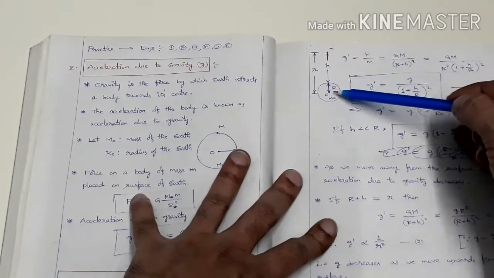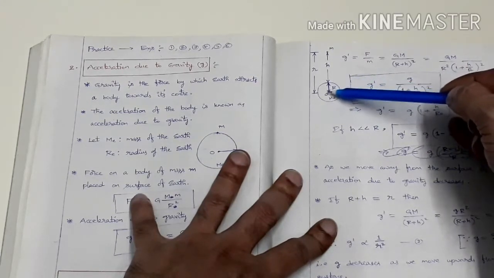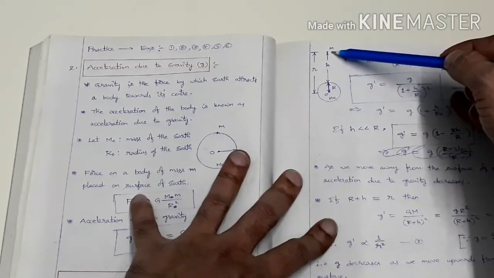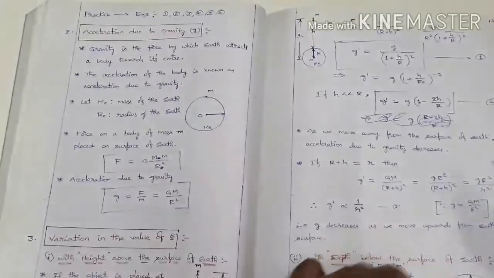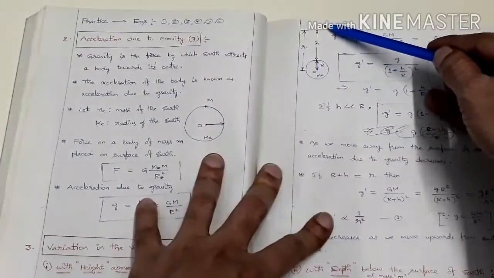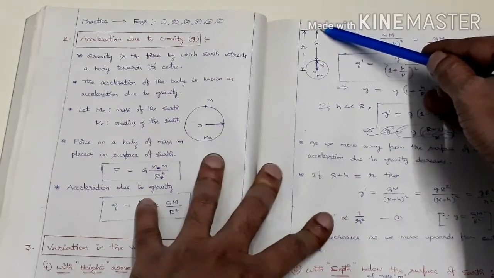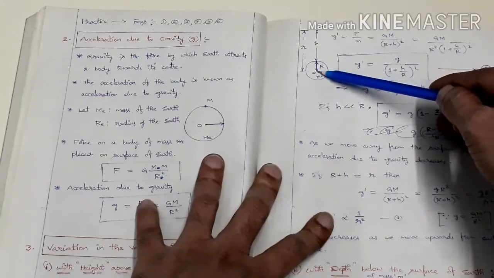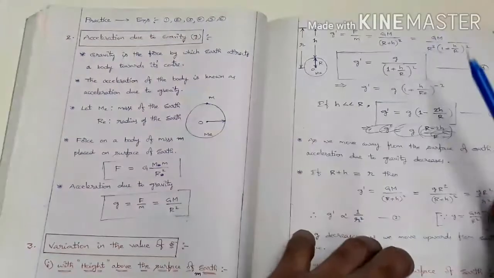Okay, linearly proportional to distance. This is a distance. From the surface to outer altitudes, if we move, in this case it is decreasing. But see, if we move from the surface to outer space, then the g value decreases. If we move from the surface towards the center of the earth, then also the g value decreases. No need of any confusion here.